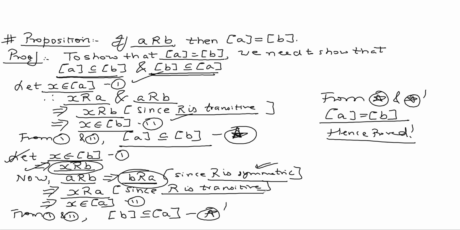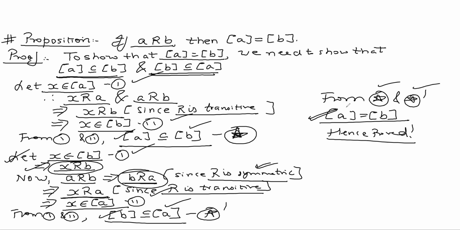Since R is transitive, XRA implies X belongs to the equivalence class of A. So from 1 and 2, the equivalence class of B is a subset of the equivalence class of A. So this is a subset of this, and this is a subset of this. From star and star dash, the two are exactly equal. So I hope students have understood this.